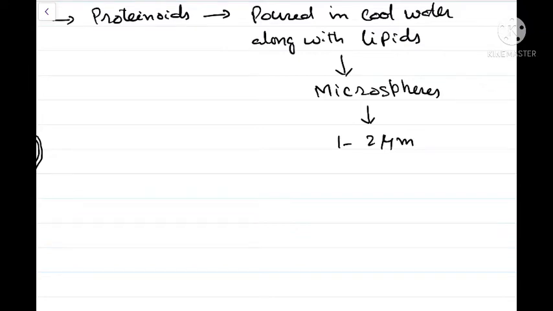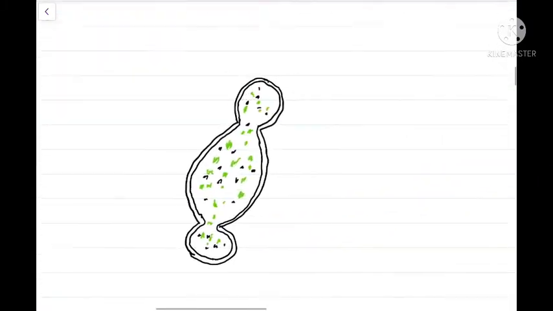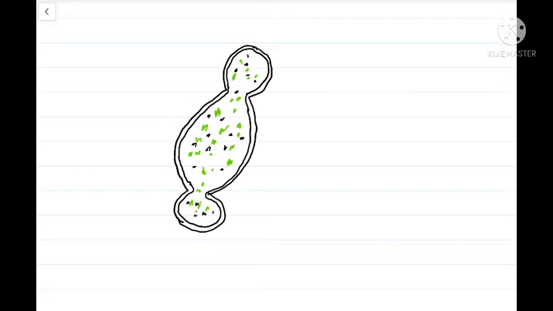Now, they differed from coacervates in that coacervates had a single membrane, while these microspheres had a double membrane. You can see in this diagram that these microspheres are covered externally by a double lipid membrane.